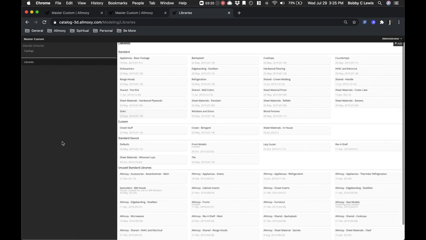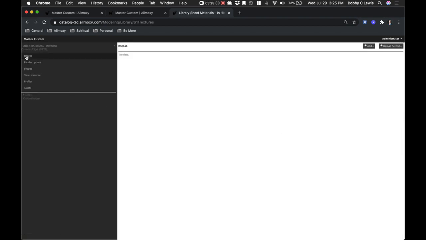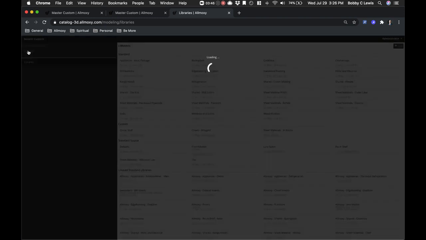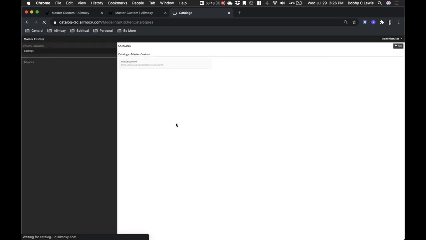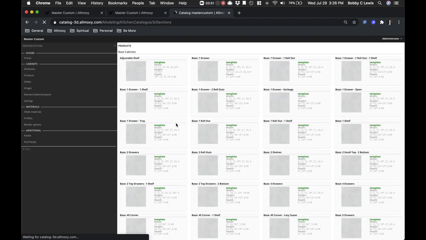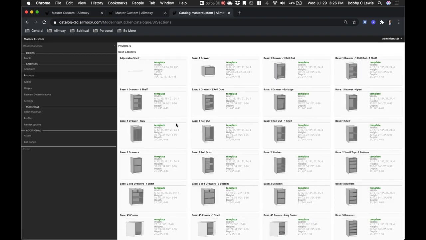So in this case, in our sheet materials in-house, it would have created an image, a render option, and a sheet material all at the same time to allow it to render, and it will render based on the image that we set up in the system. So with that being said, that is how you add attributes or sheet materials to your attribute system without having to create them the long and complex way.